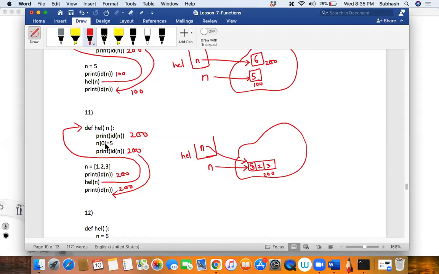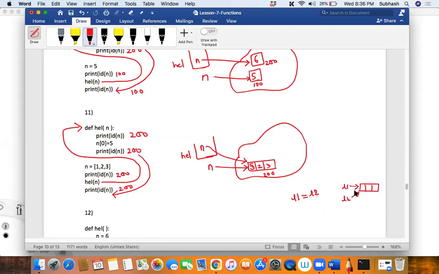See, whenever you have list 1 is equal to list 2, assume like this, you have a list 1, and this is one list. Whenever you're doing list 1 is equal to list 2, what happens is that only the address will get copied. The reference will get copied. The contents are not getting copied.